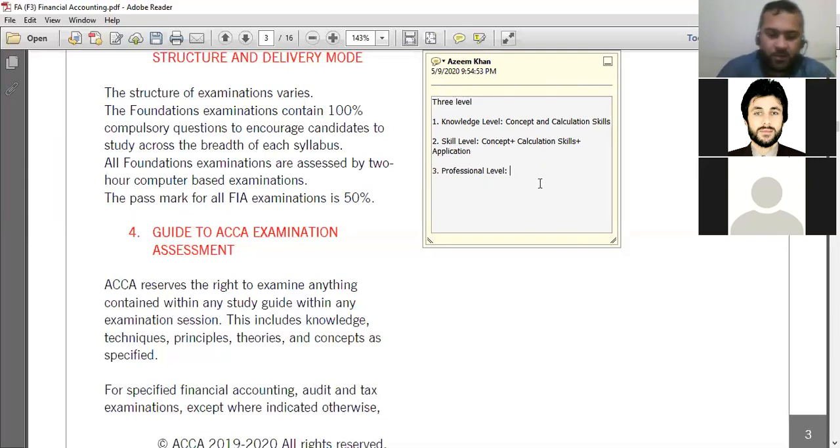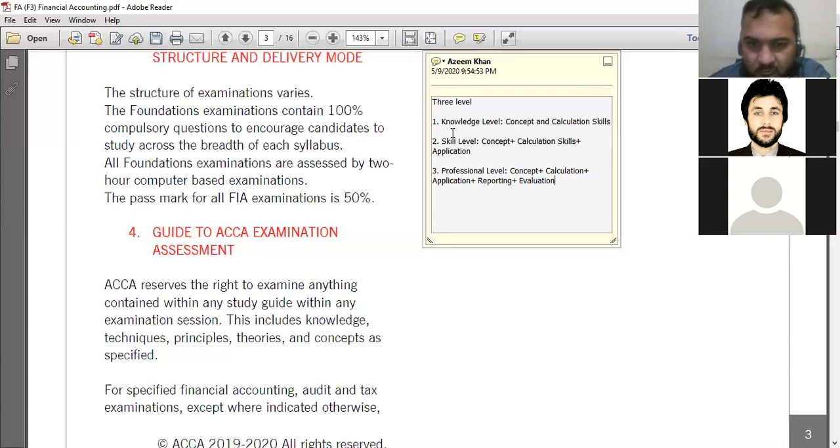Okay. So next one, professional level. In the professional level, the examiner will test your concept, calculation, application, reporting, and valuation. So these are the 5 factors that will be tested in the professional level.